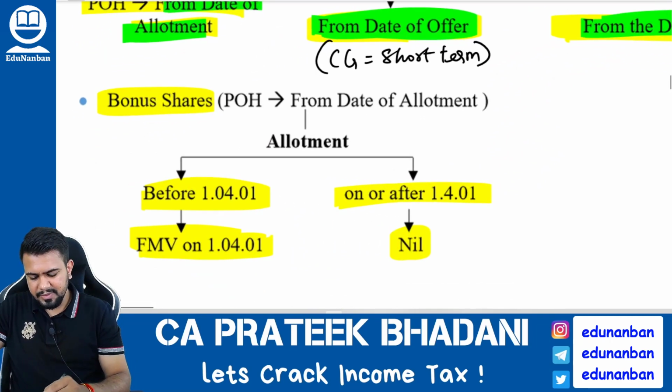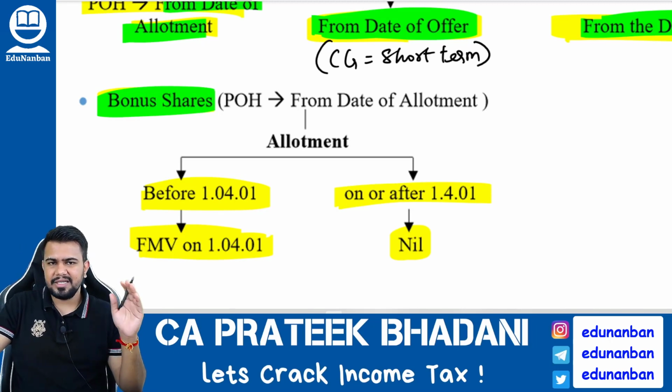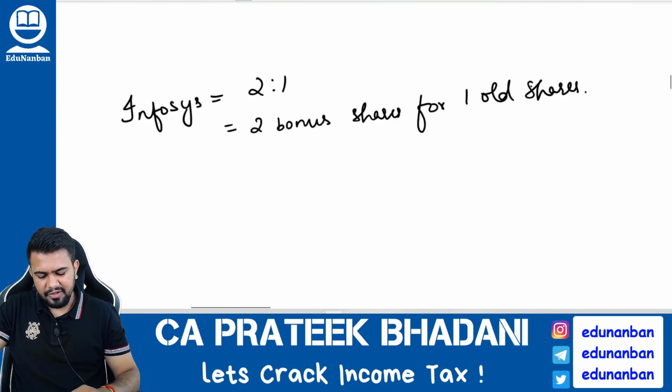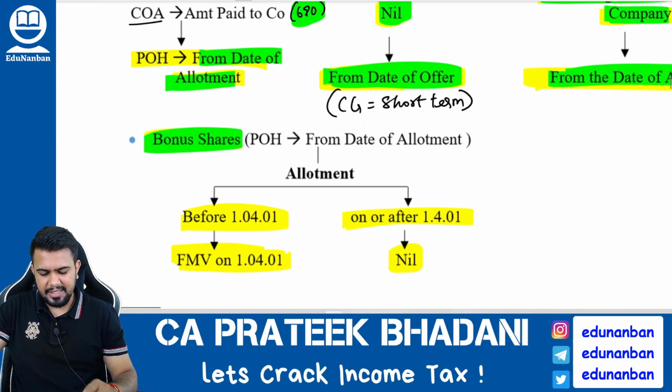So bonus shares means what? The company is giving shares free of cost to the existing shareholders. I gave you an example. If Infosys is giving a bonus of 2:1, it means 2 bonus shares are given for every 1 share that is held by the assessee.